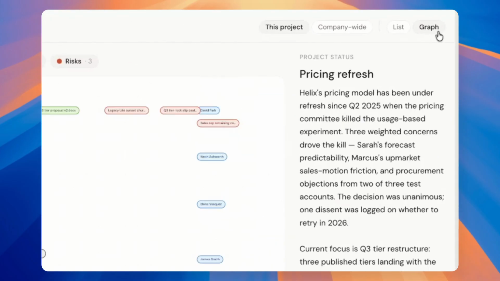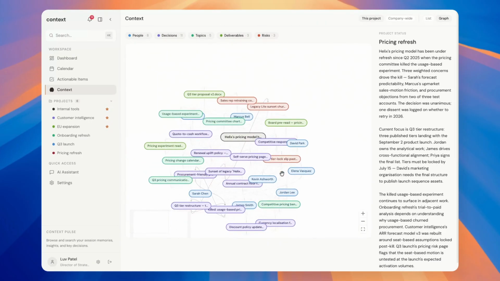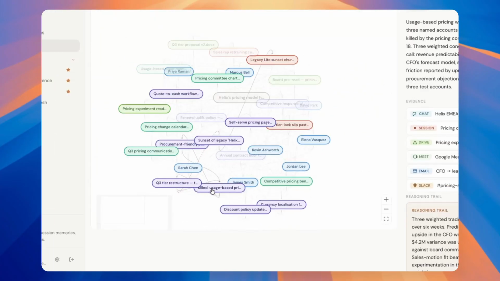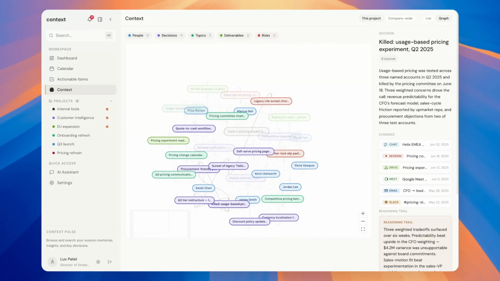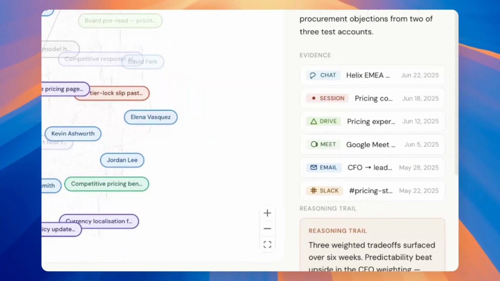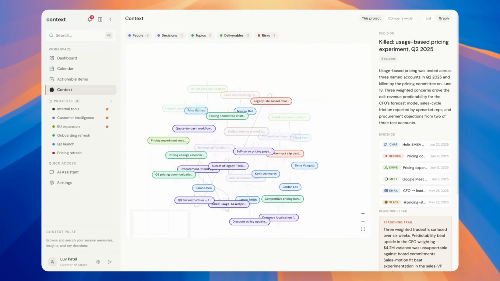And here's the graph. Every important decision, every topic connected to the thread it belongs to, with the reasoning trail behind it. Why each decision was made, not just what happened. Every node is fetched from the underlying chat sessions, AI tool sessions, Google Drive, Google Meet, email, Slack, the actual surface where work happens. This is the deep infrastructure layer, reasoning across every decision, every stakeholder, every deliverable, what got committed to, what's open, what got pushed back on, and why.